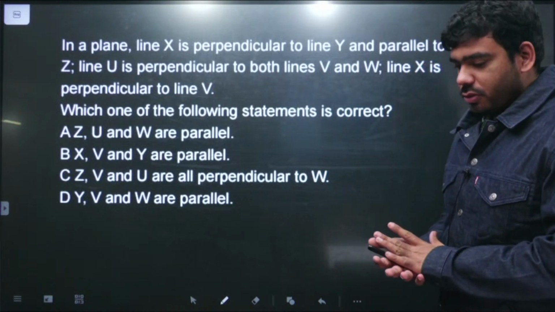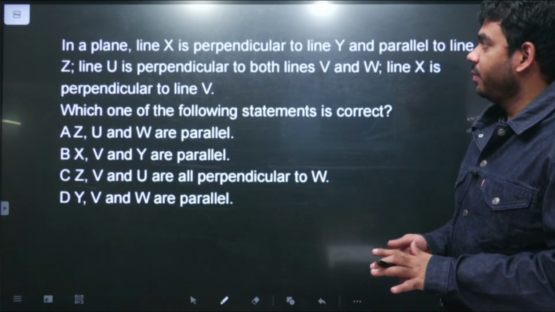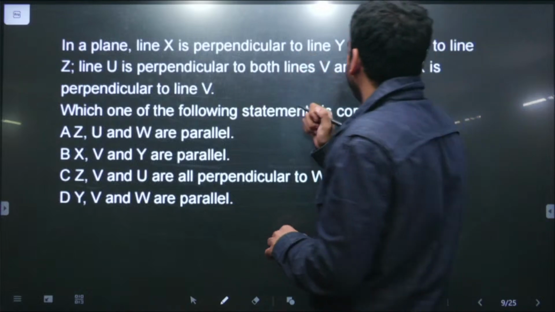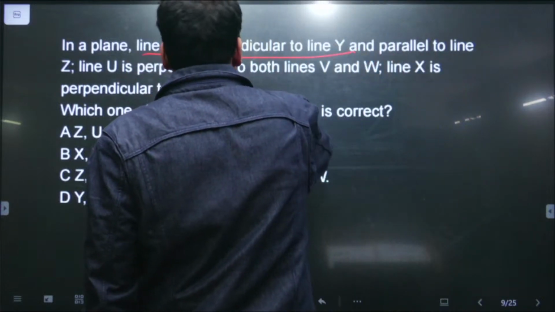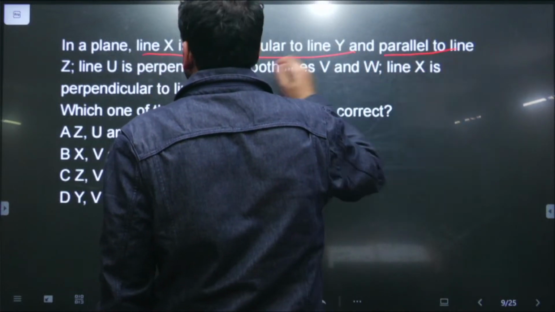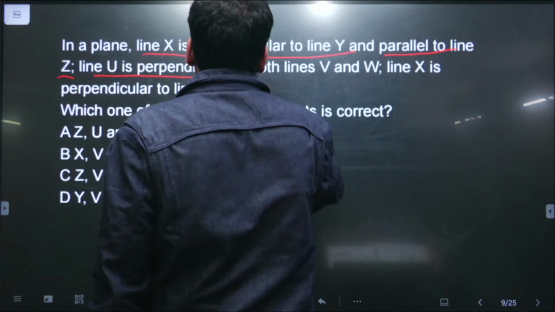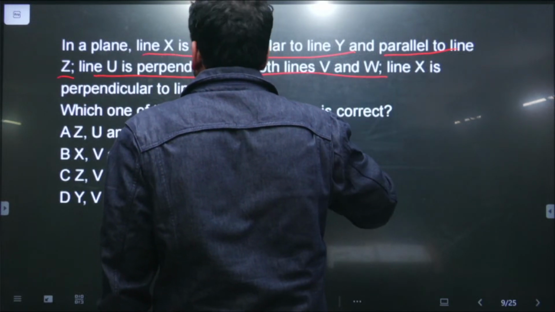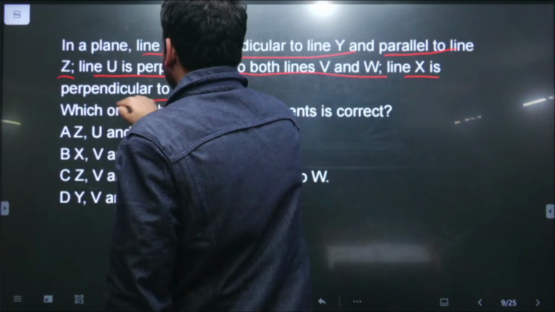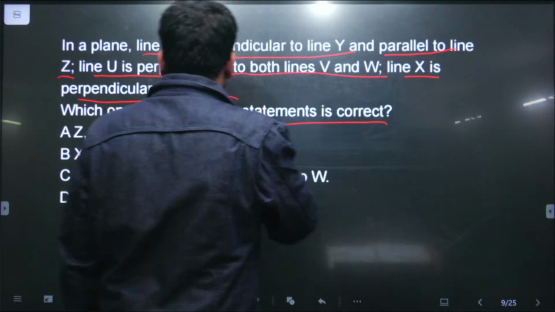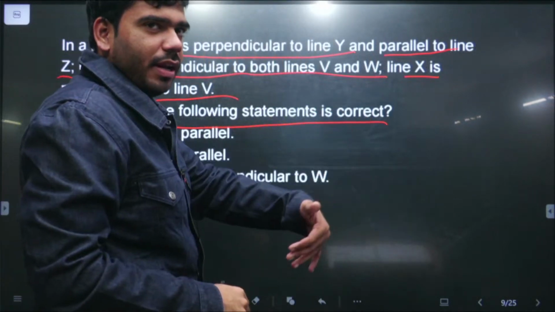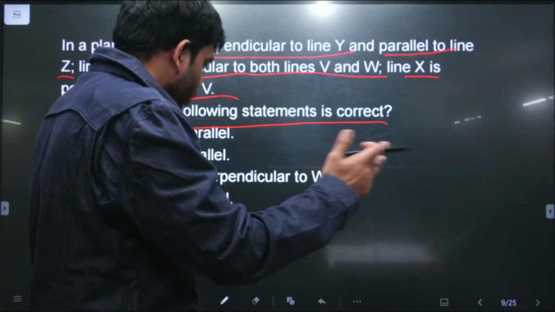So this is the next question. It is asking, in a plane, line X is perpendicular to line Y and parallel to line Z. Line U is perpendicular to both V and W, and line X is perpendicular to line V. Then they are asking which of the following lines are parallel or perpendicular. First of all, let's draw all the lines.